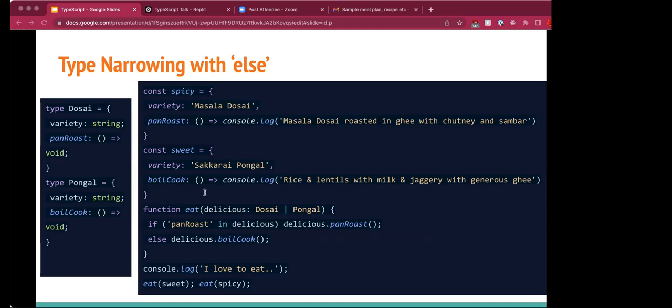And then I'm having an eat function, which takes both of these types as a union. So we are doing a type guard with the in operator, checking whether the method exists, and then calling delicious.panRoast.